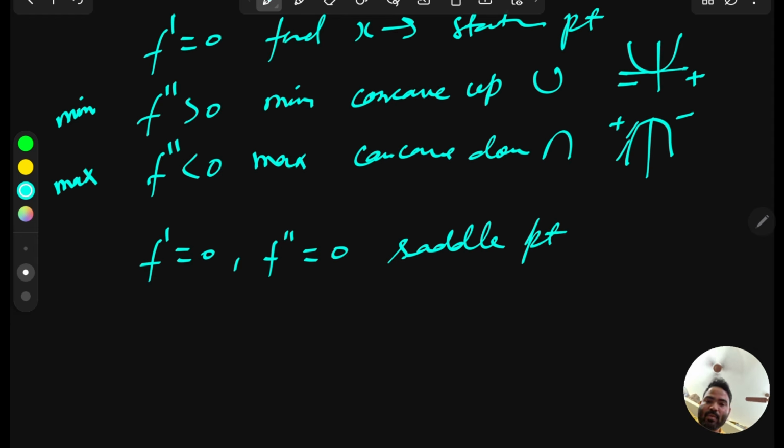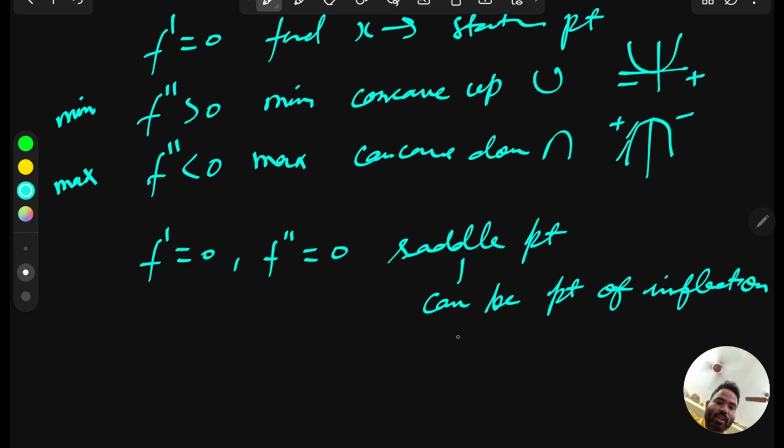We also know a saddle point can be a point of inflection. A saddle point is not always, but can be, a point of inflection. A saddle point becomes a point of inflection when the double derivative is 0 and the triple derivative is not 0. Here we don't care about the first derivative. A saddle point means first derivative 0 and second derivative 0, but if the triple derivative is not equal to 0, then this point becomes a point of inflection. So for being a point of inflection, the only thing you have to remember is y'' equals 0 and y''' is not equal to 0.